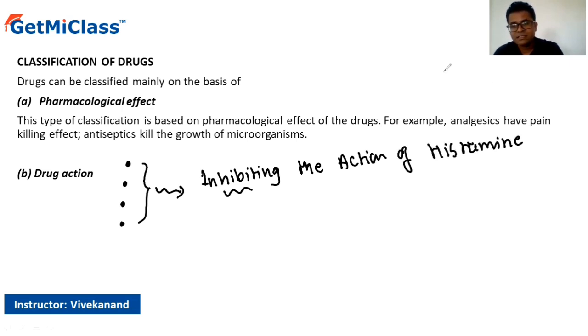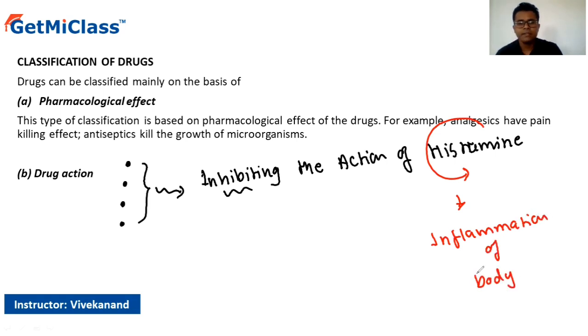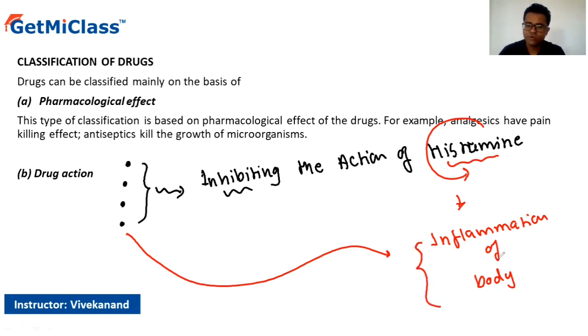Now this histamine is responsible for the inflammation of body parts. So if these drugs directly attack the histamine, this particular enzyme, then it is directly reducing the inflammation of the body.